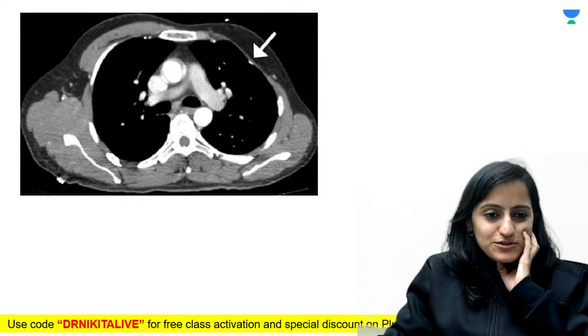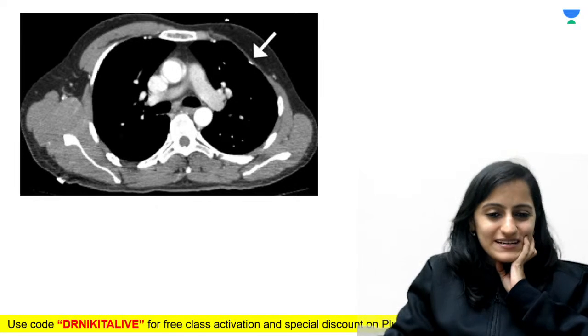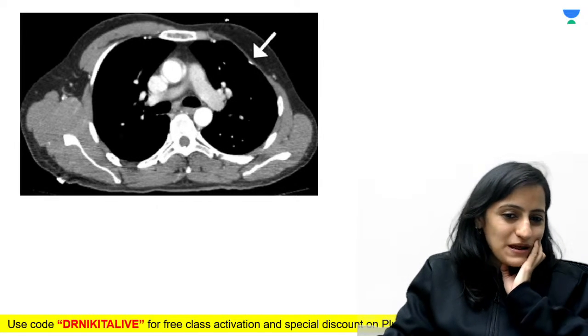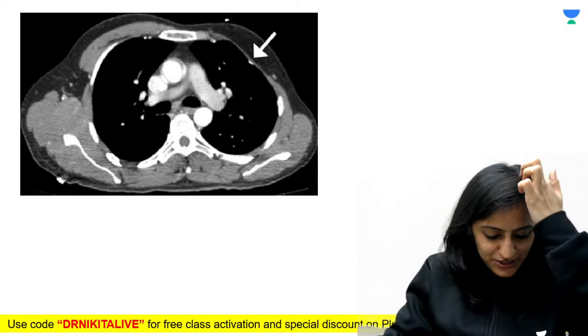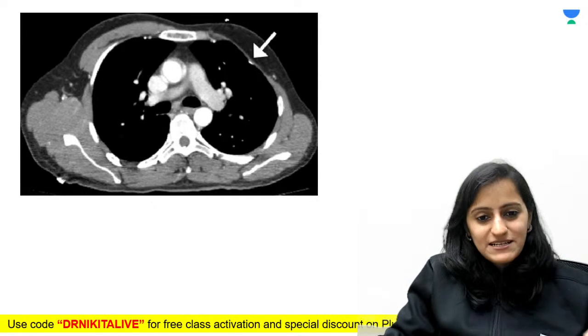Look at the arrow. So, things made easy for you. What do you think this is? Look at the arrow. Is the arrow pointing to the pulmonary artery? No. Very good. Dr. Darshana, Aishwarya, absolutely right.